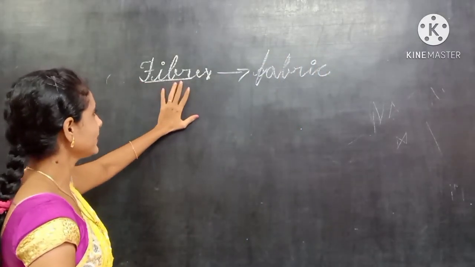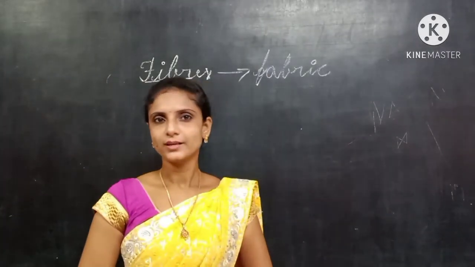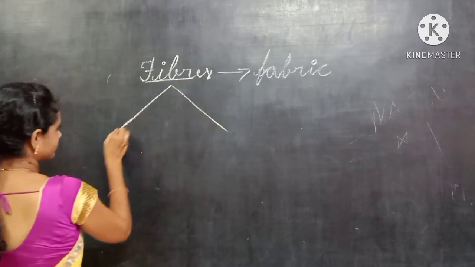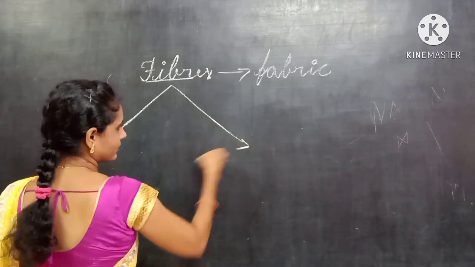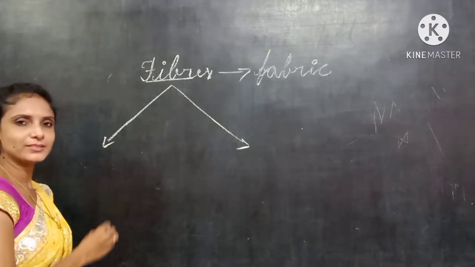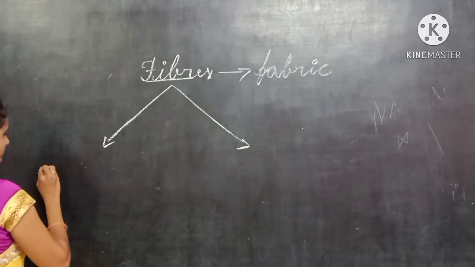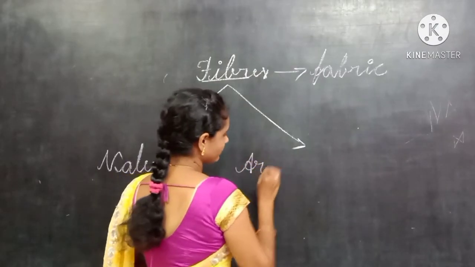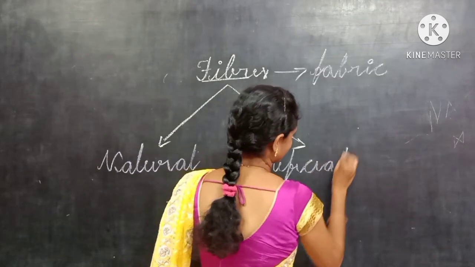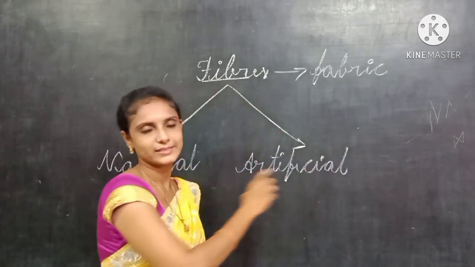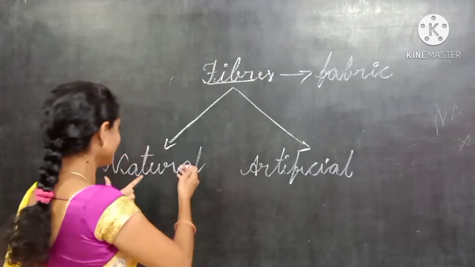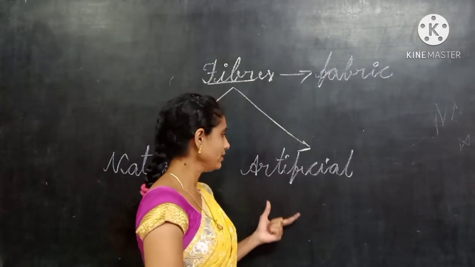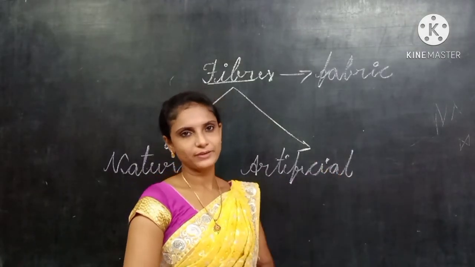So many different types of fibers are there to make clothes. Mainly, fibers are divided into two types: natural fibers and artificial or synthetic fibers. The fibers which we get naturally are called natural fibers, and the fibers which are made from chemicals are called artificial fibers or synthetic fibers.